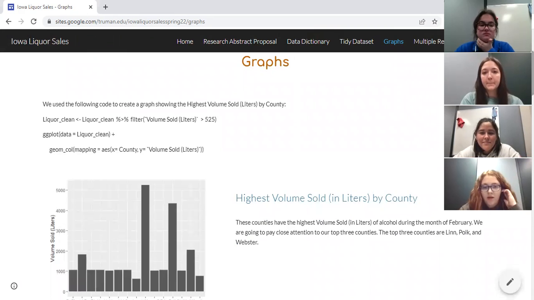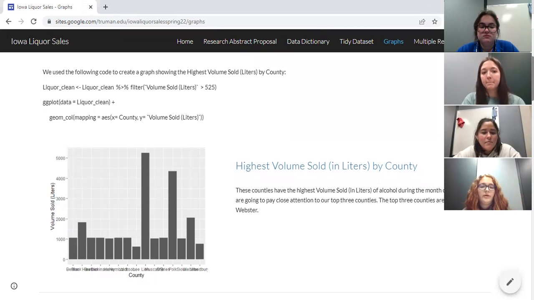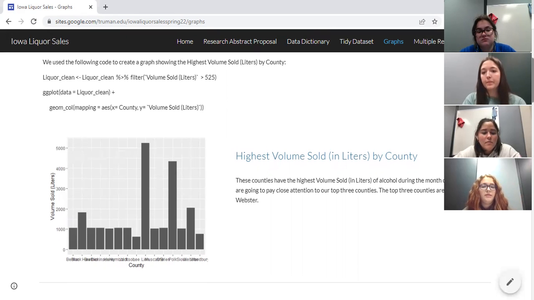So these are the graphs that we have. The counties on this graph have the highest volume sold in liters of alcohol during the month of February. And we paid close attention to our top 3 counties, which were Lynn, Polk, and Webster County.